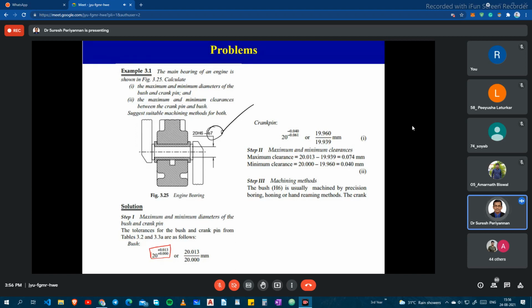As per the standard data book, some components have to follow only plus tolerance, and some have to follow both tolerances. For example, for the crank pin we follow both sides, bilateral tolerance, but for the bush we follow only the plus side.